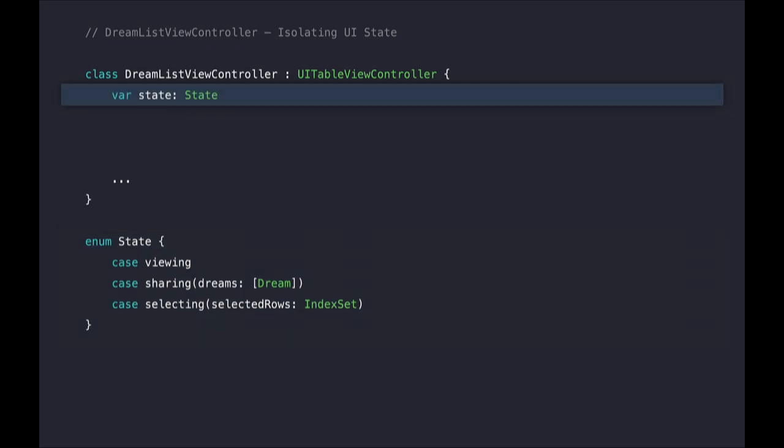So by using an enum, we can make sure that our states are mutually exclusive. And that's great because now the invalid state bug that we had before isn't even possible, and it's enforced by the type system. And so this approach also means that our state changes all at once without any possibility of intermediate states. So we don't need to coordinate flipping properties with implicit timing dependencies. And as a bonus, having your state all in one place makes it easier to launch your app in exactly the same state as the user left it.